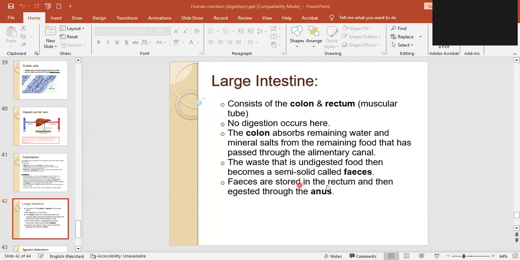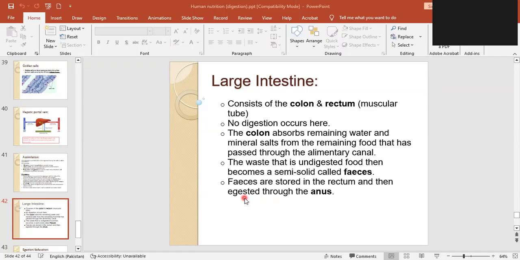That feces will be stored in the rectum, and when you have the need it will be egested out through the anus. Egested, not excreted, egested. Egestion and excretion are two different things. Egestion means the simple removal of waste on which no chemical action occurred.